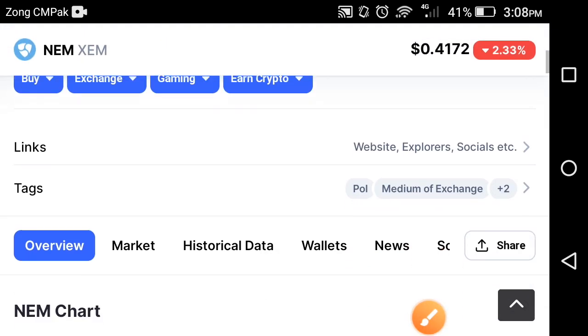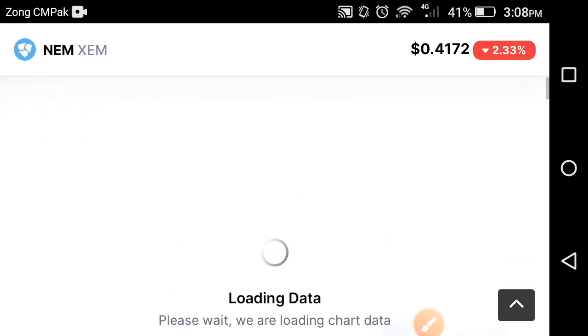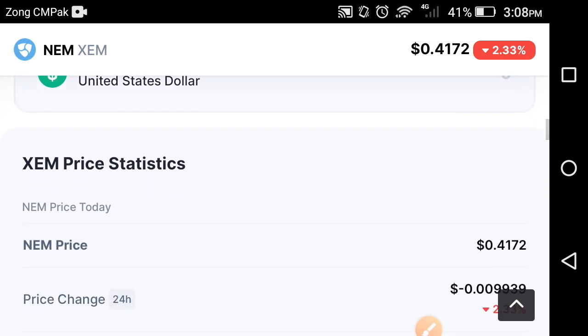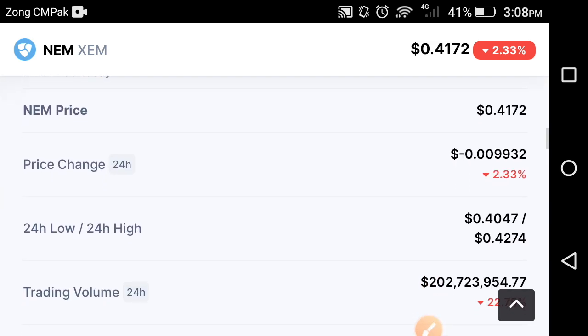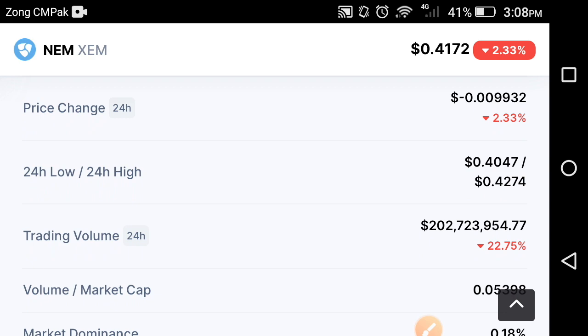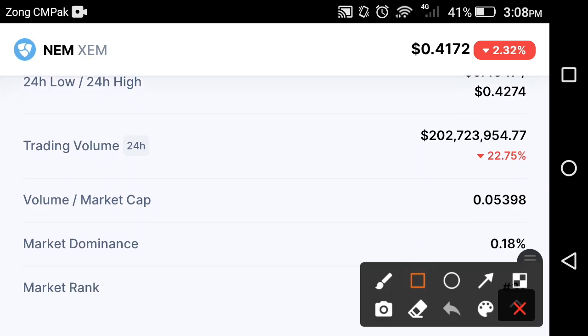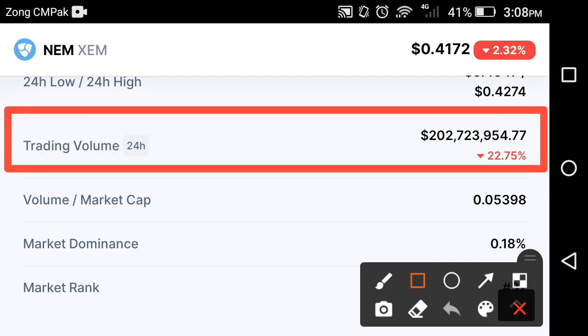Now let's see the price statistics of the NEM coin. What's the price change in the NEM coin? As you can see here, I also show you the price change, the high and low price, and the trading volume of the coin. As you can see here, a very bad change occurred: the trading volume of the XEM coin fell 22.75%.